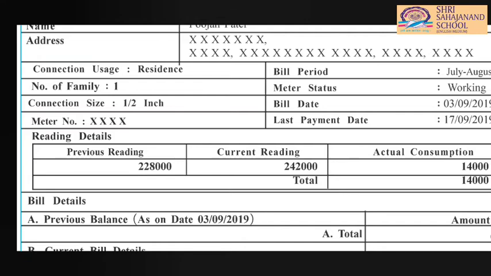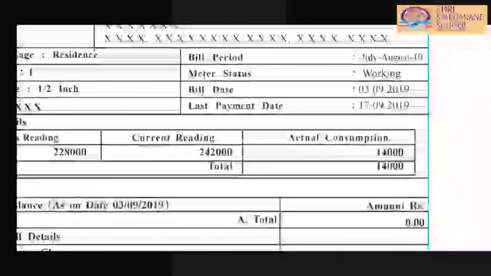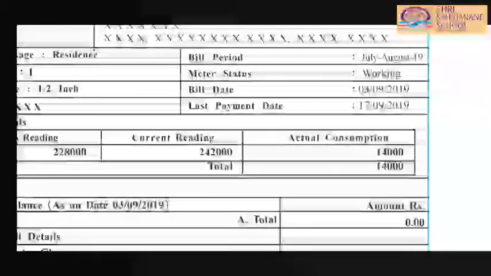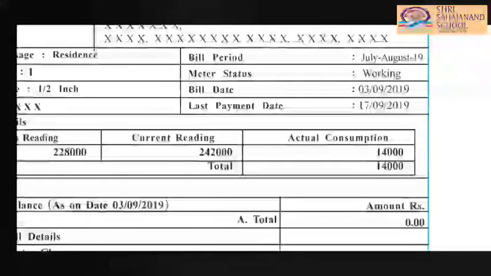Current reading means in the months of July and August you have used this much water. And the actual consumption means how many liters or how many units you have consumed during July and August.